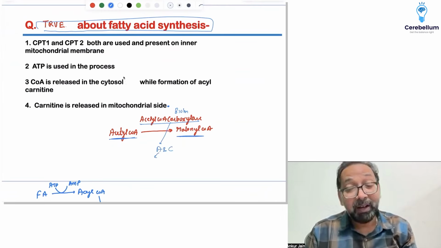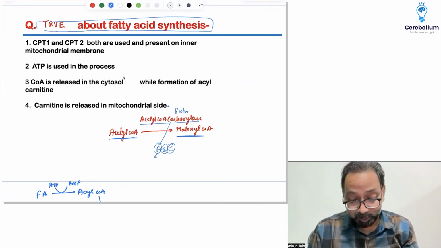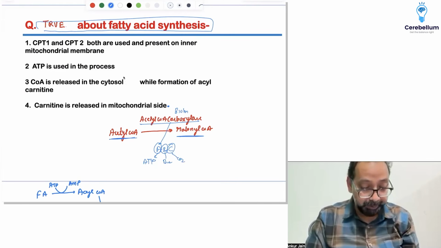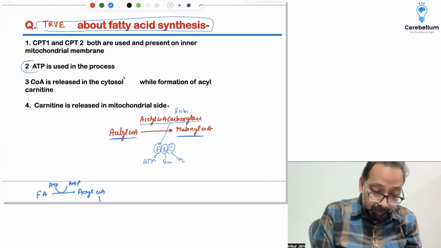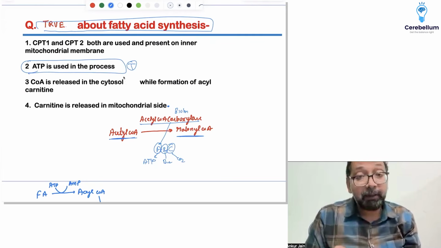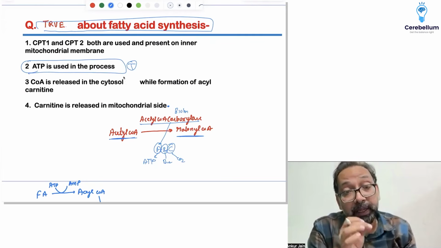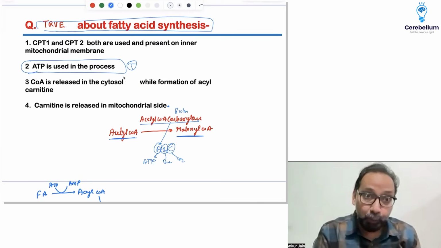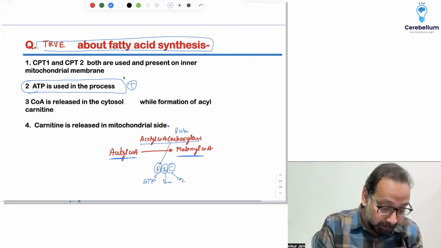In a car there is an accelerator, brake, and clutch. A for ATP is used, B for biotin is used, C for CO2 is joined. So ATP is used in this process. This is the true statement, while other statements are talking about beta oxidation of fatty acid, not fatty acid synthesis. So you can easily find out the answer.